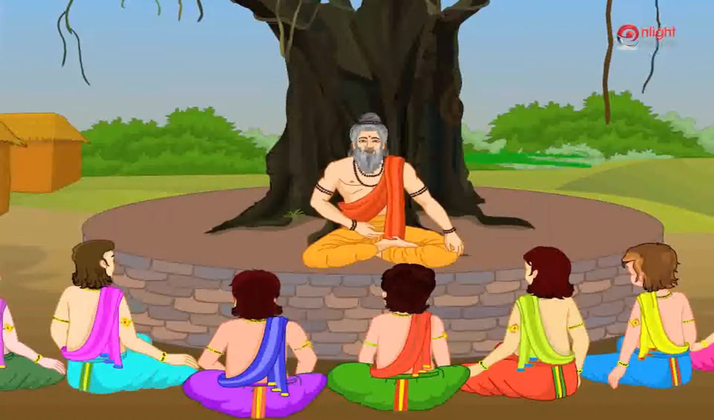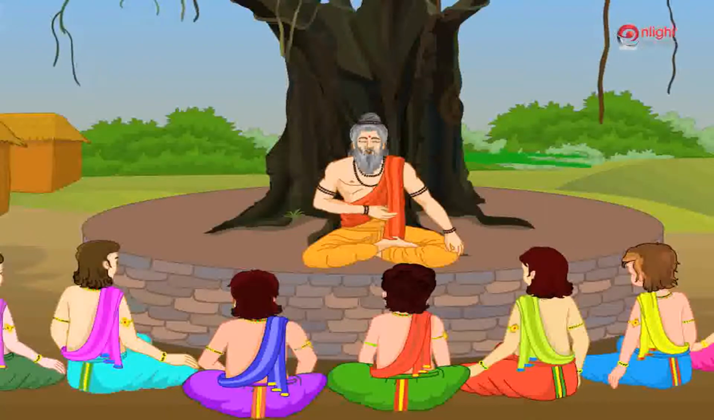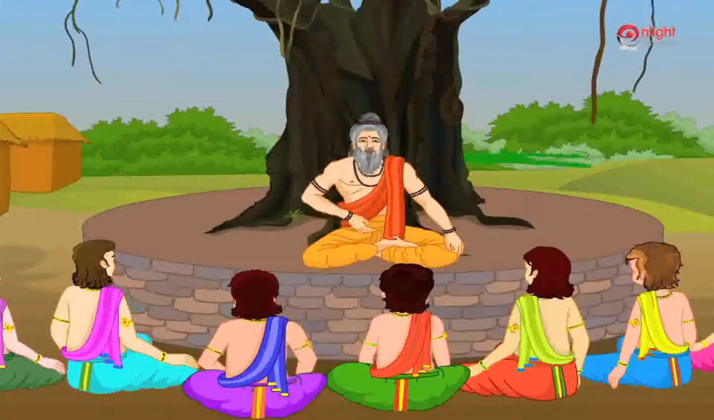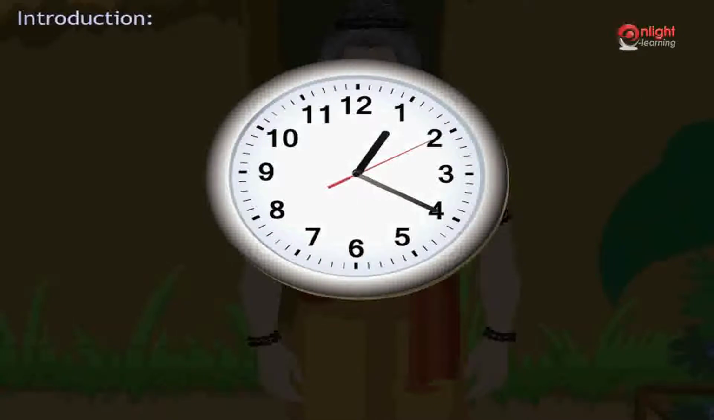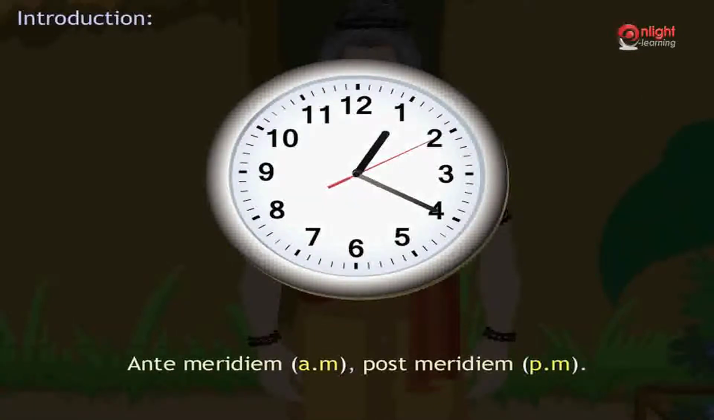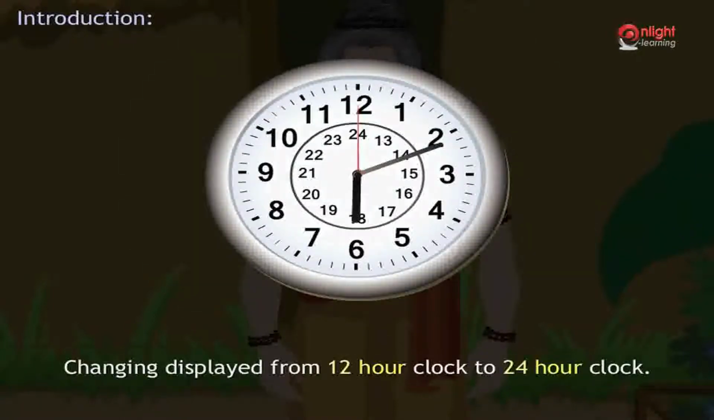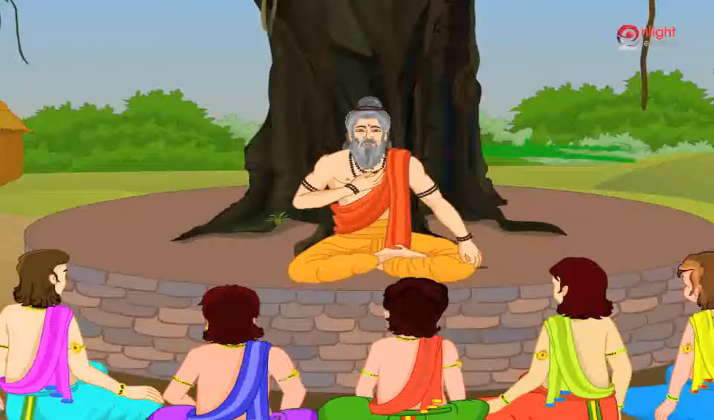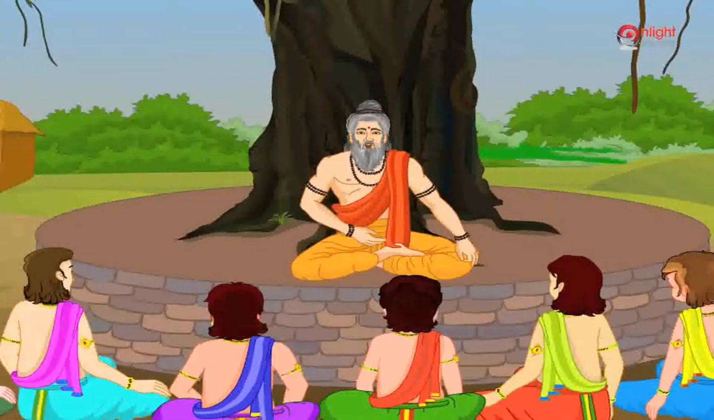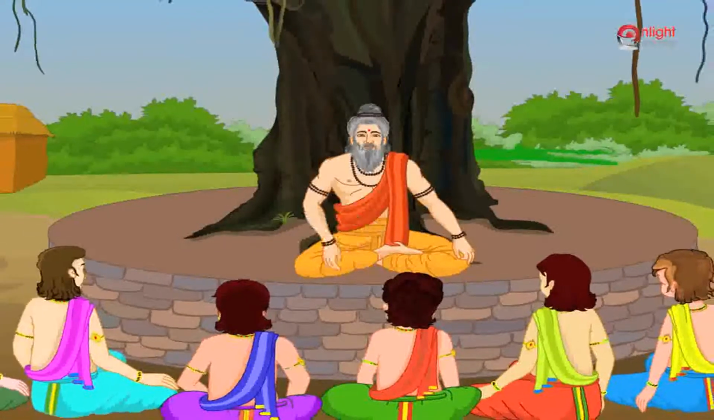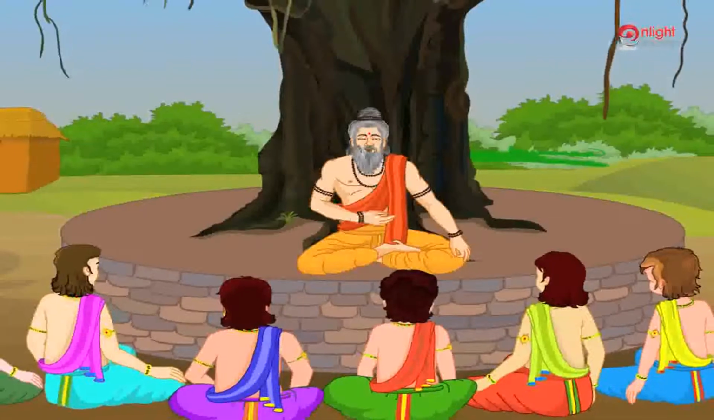In the previous chapter, we learnt about reading time on a clock. We also read about the 12-hour clock, ante-meridiem or AM, post-meridiem or PM, 24-hour clock, changing displayed time from 12-hour clock to 24-hour clock, and vice versa. In this chapter, we will read further on these topics. A timeline helps us to show events in the order they take place. Let us see how the timeline works.